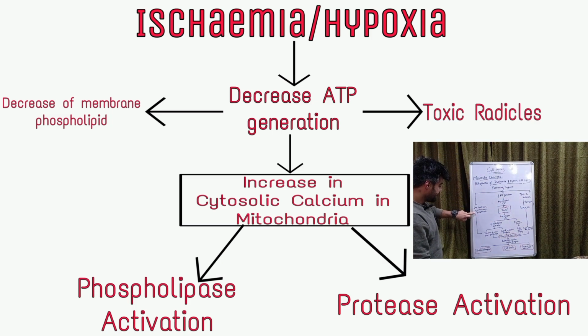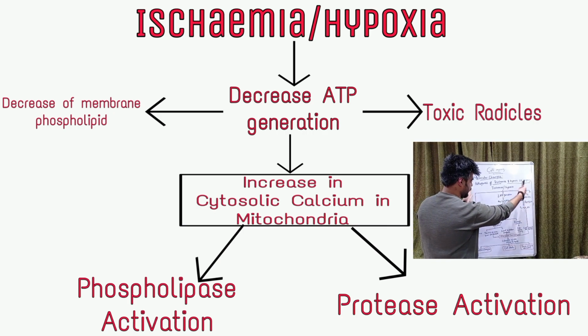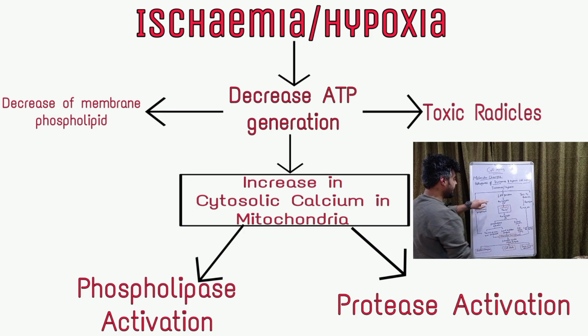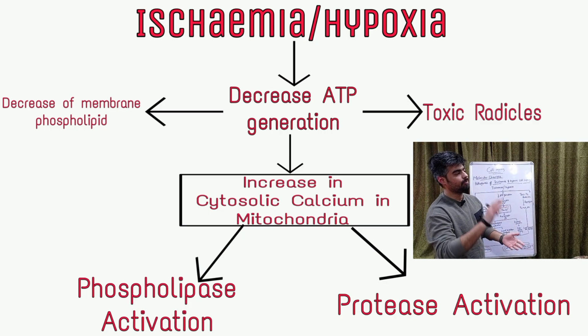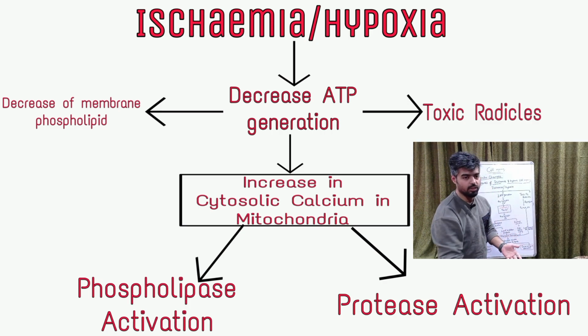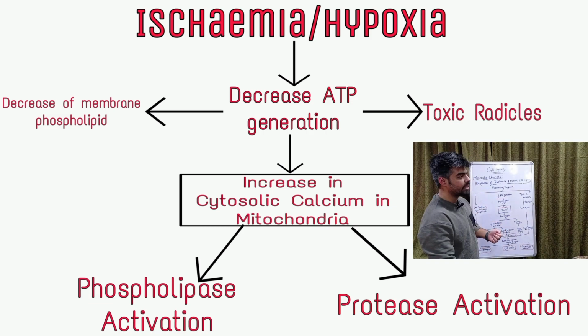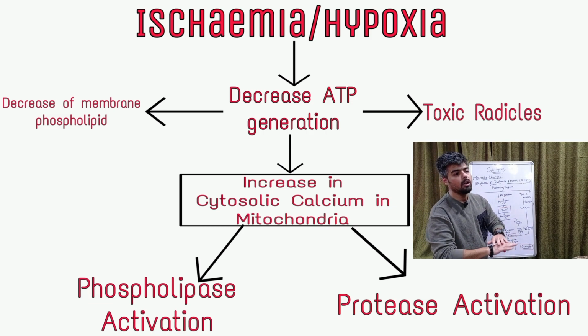Next, there will be a decrease in the synthesis of the membrane phospholipids. These three processes will start. Hypoxia means a decrease in the O2 level, and ischemia means a complete stoppage of O2 or blood supply.